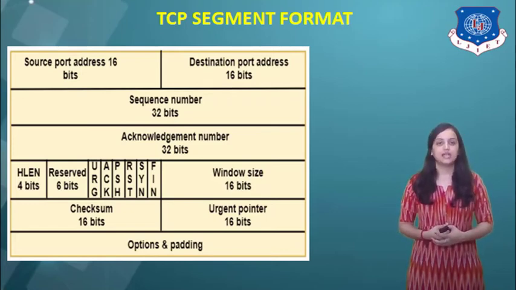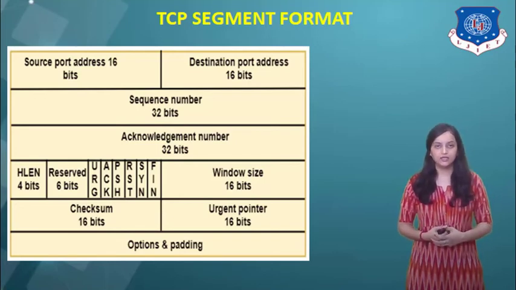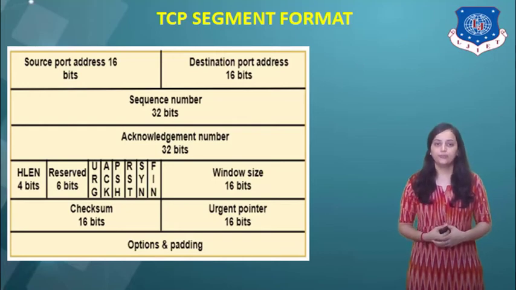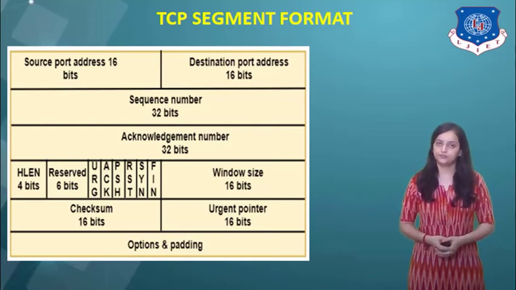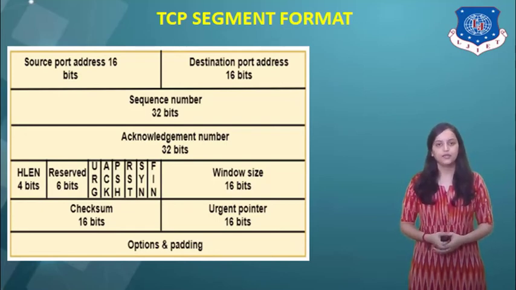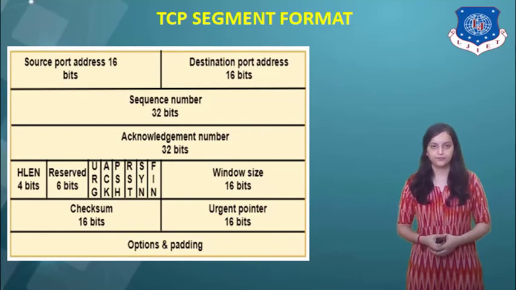Next is PSH. The PSH field is used to inform the sender that higher throughput is needed. So if possible, data must be pushed with higher throughput. Next field is RST, which stands for reset. The reset bit is used to reset the TCP connection when any confusion occurs in the sequence numbers.